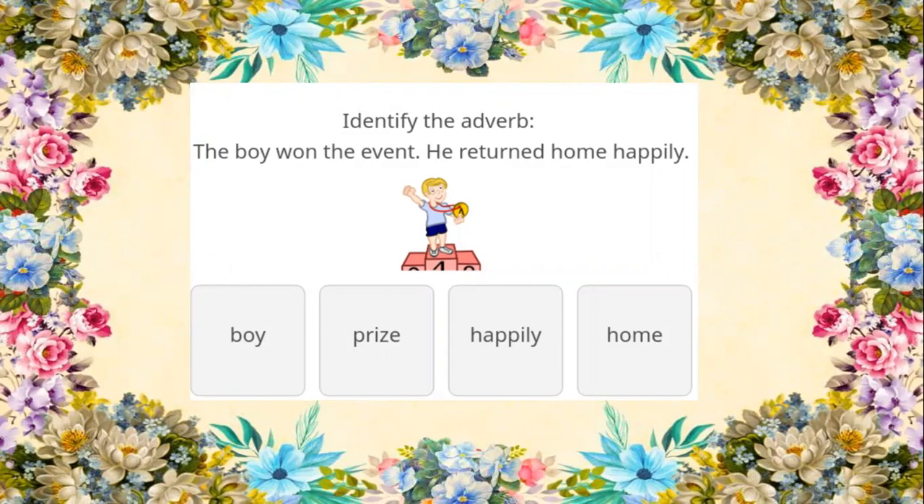I hope everyone has understood what are adverbs and the three types of adverbs. That is adverb of manner, adverb of place, and adverb of time. Okay, children? So, thank you.